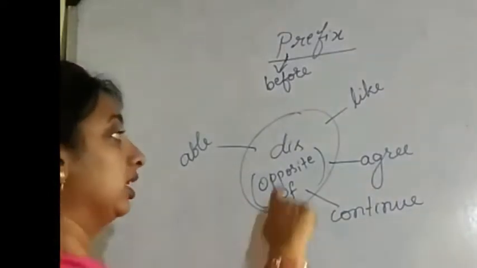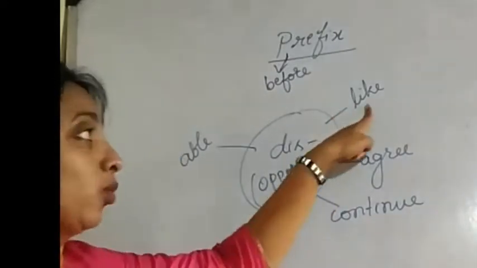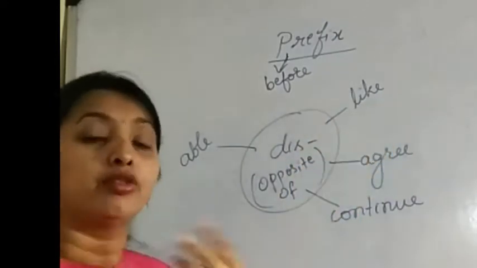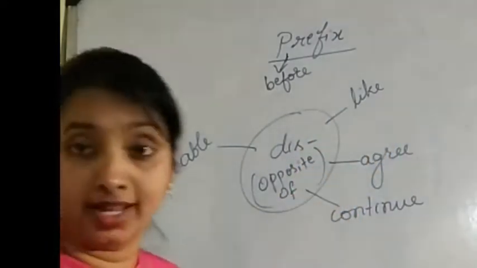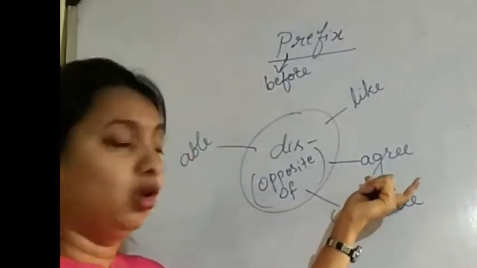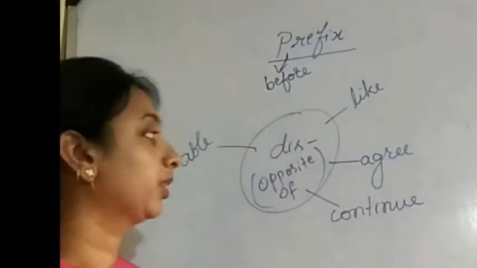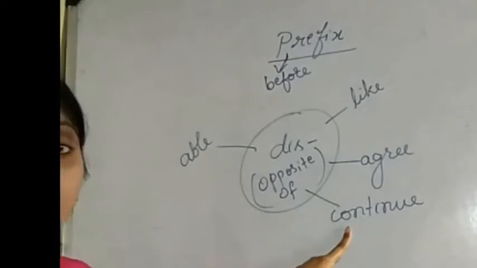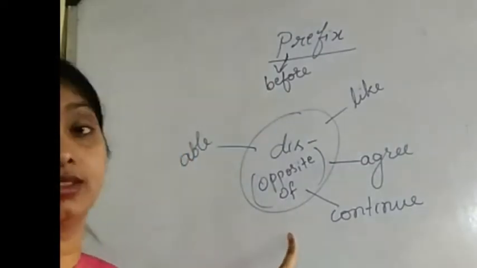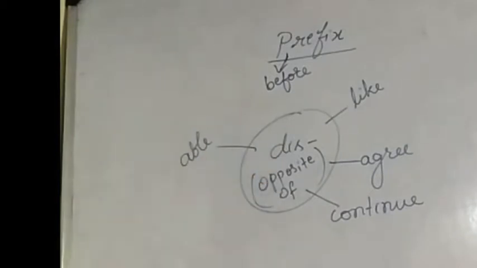First one I have given you, dis. This means opposite of something. So if I take one word like, you know the meaning of like. If I add dis, dislike, this is the opposite of like. Means you don't like it. Second word, agree. Agree means yes, I agree, I accept. So if I add dis, it becomes disagree. Means you don't accept it, you don't agree. Next one, continue. You know the meaning of continue? So if you have to get the opposite meaning of it, you have to add dis: discontinue. Then able. You have to add dis: disable.